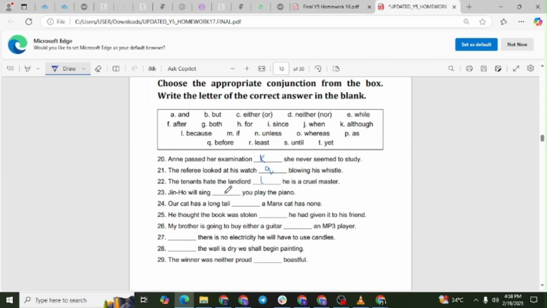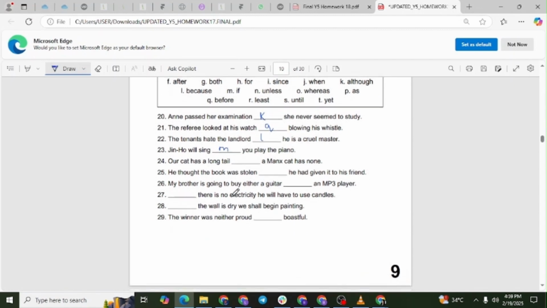Question number 23. Jin-ho will sing, blank, you play the piano. The correct answer is letter M. Explanation. The word if is a conditional conjunction. It means that Jin-ho will sing only if someone plays the piano.